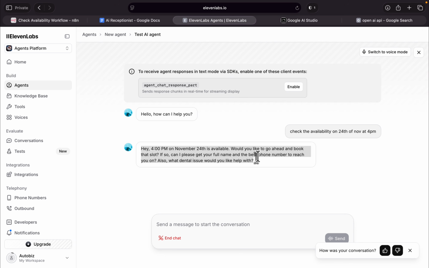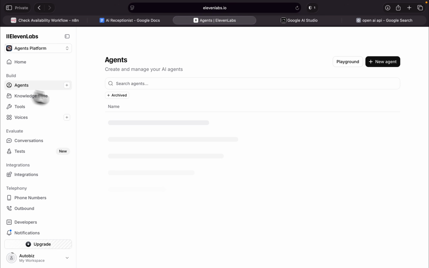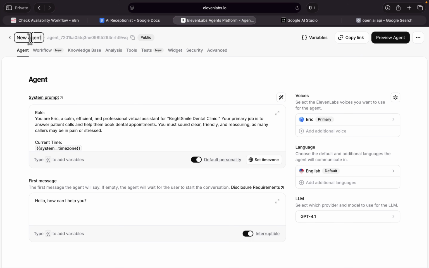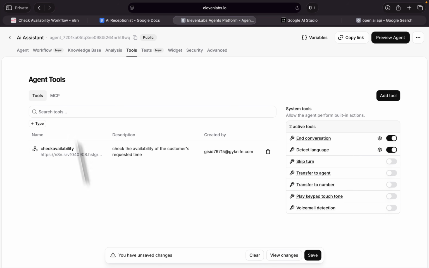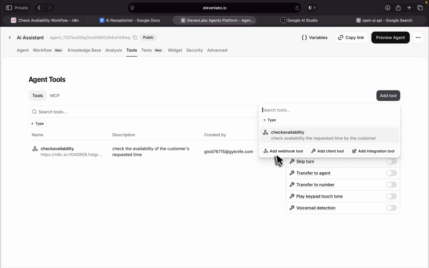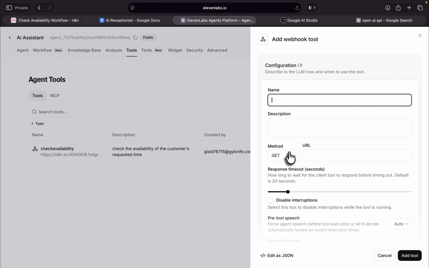Now, the second thing that we have to add is our second tool. Just go to the agent again. Let me click on the agent. Let's change this name to AI assistant. And now on the tools section, we have to add our second tool. Let me save everything. Click on add tool and add webhook tool.